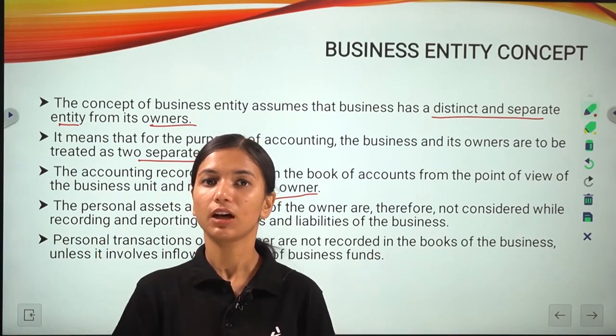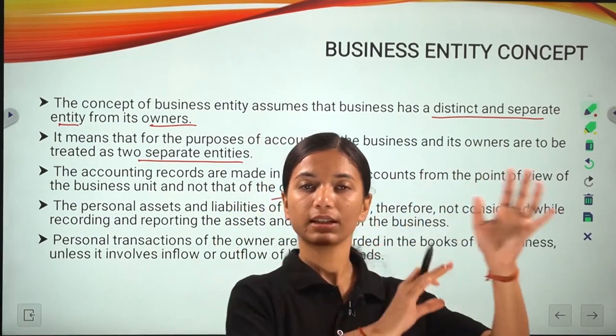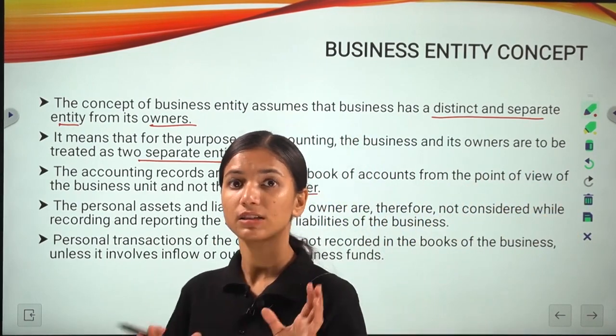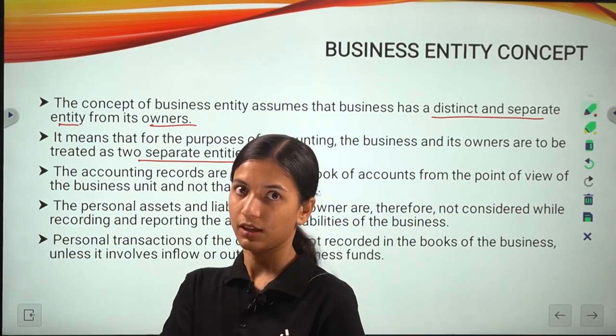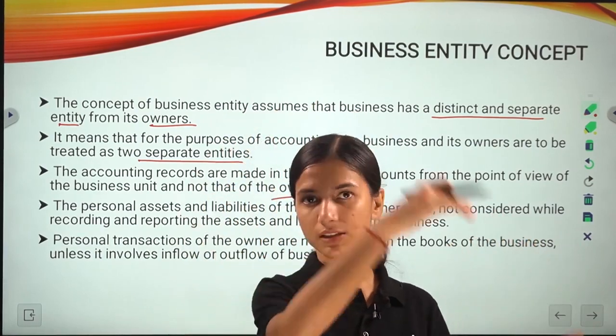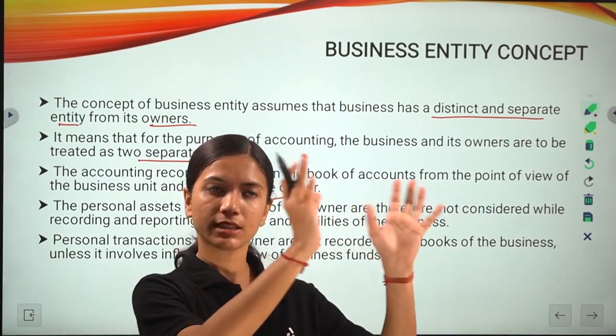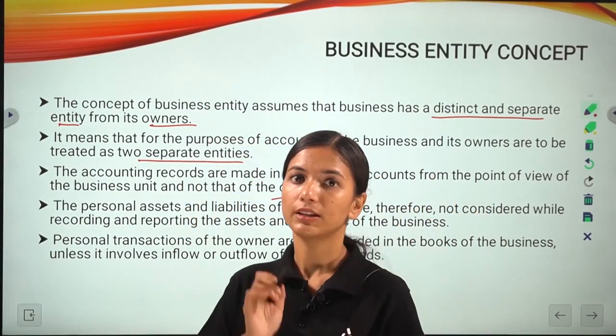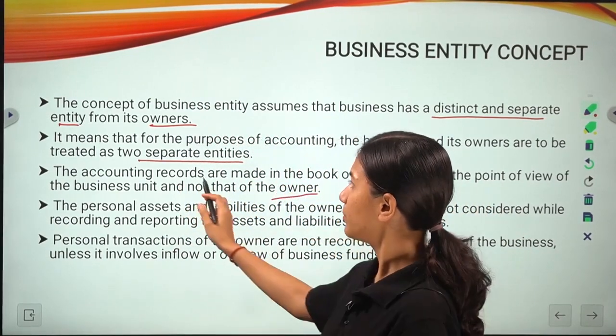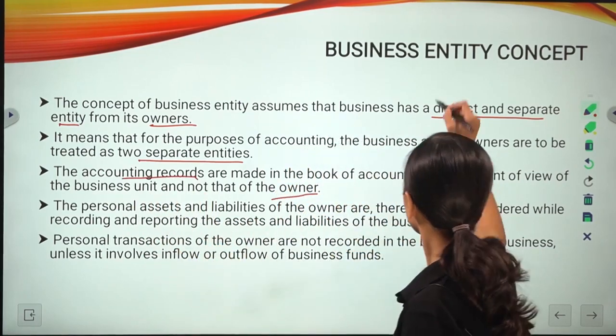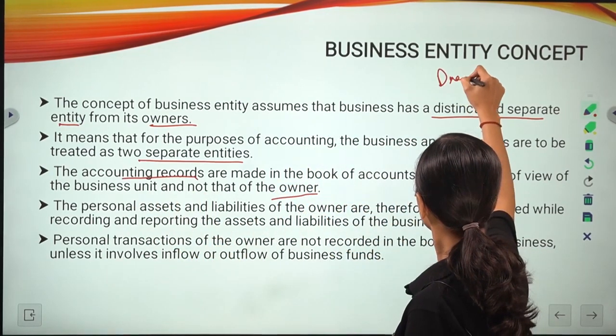That 50,000 is taken out of the business. Yes, it is his own money, he has invested in the business and is only getting the return, but he has taken this from the business. So that 50,000 would be recorded in the accounting records as drawings.